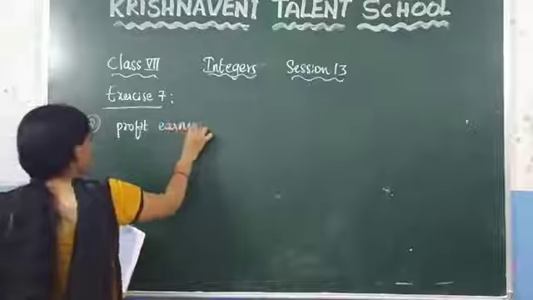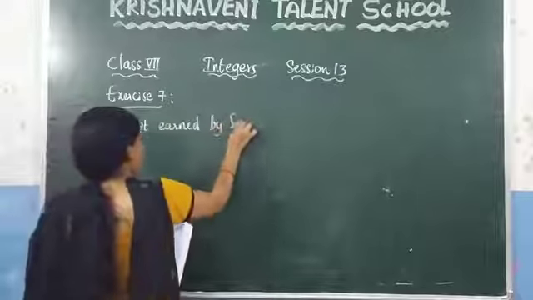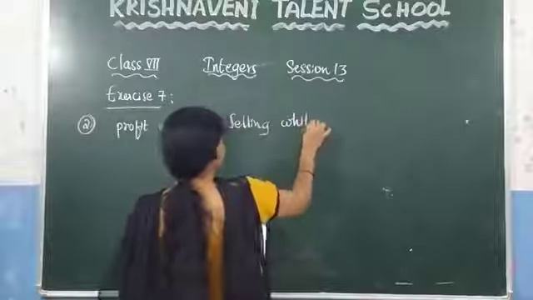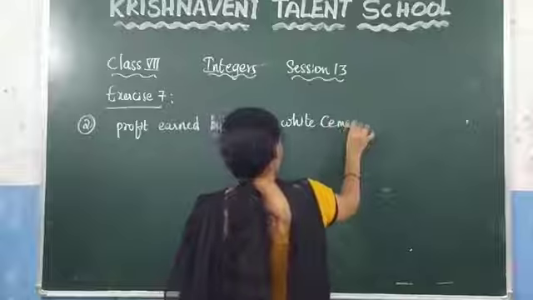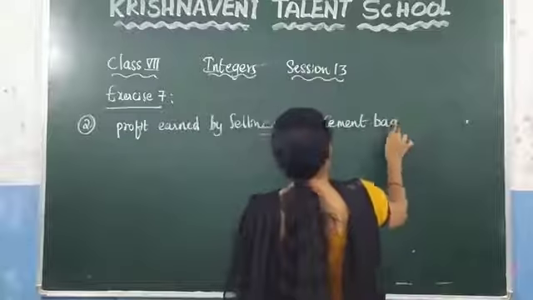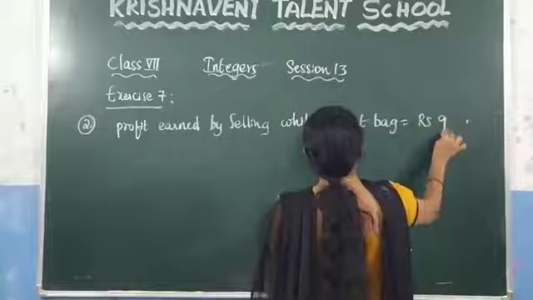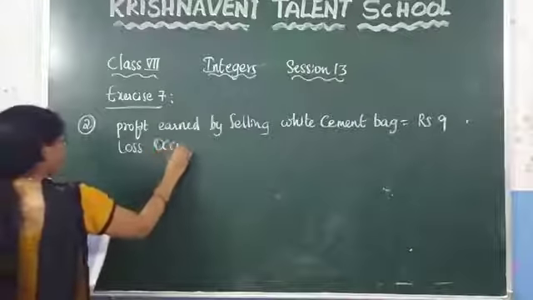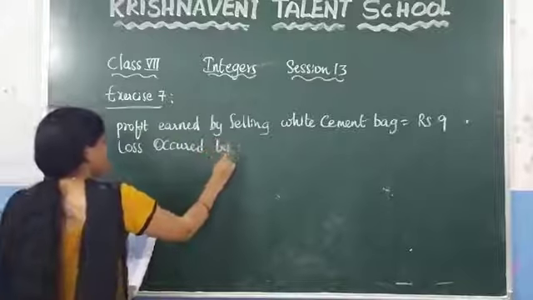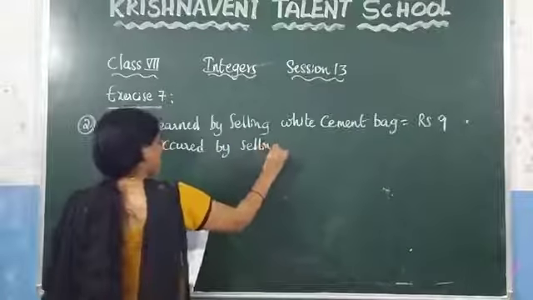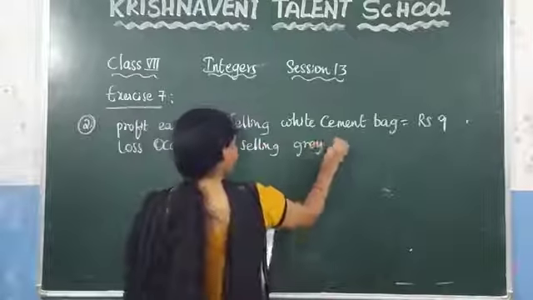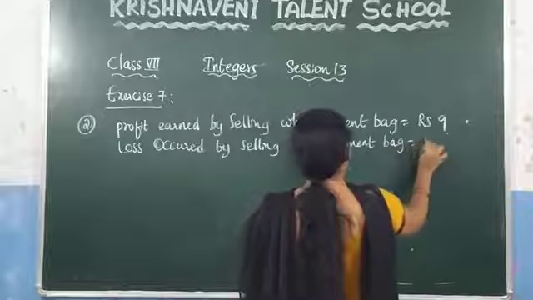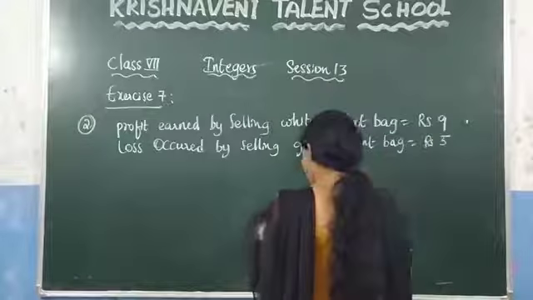Profit by selling a white cement bag is equal to how much? Rupees 9. And they have given loss occurred by selling a grey cement bag. How much? Which they have given as 5.